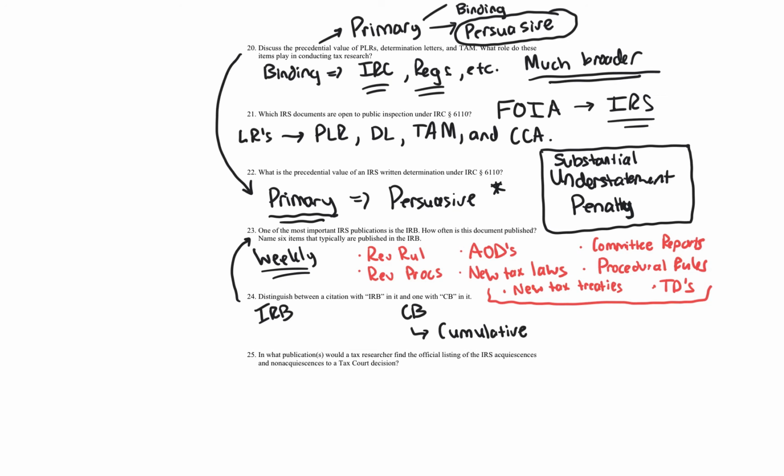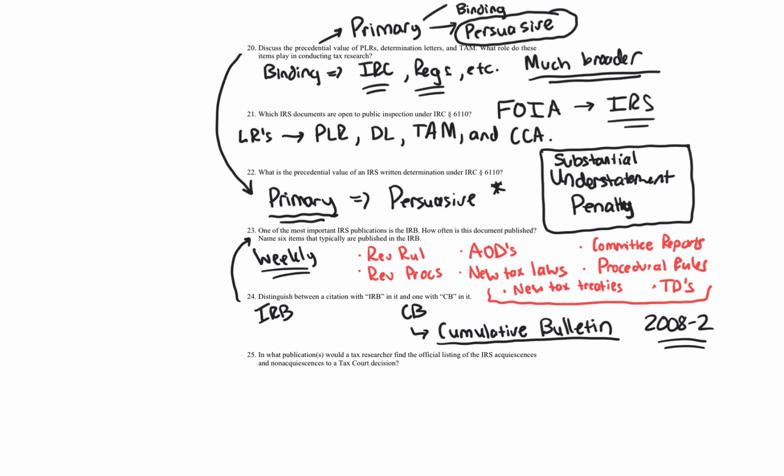Before the middle of 2008, IRBs would be issued weekly, and then every quarter, every 6 months, you'd have a Cumulative Bulletin with all of those IRBs grouped in it, basically republishing the same thing. They stopped doing that at 2008-2, that version. So the Cumulative Bulletin ended sometime in 2008.